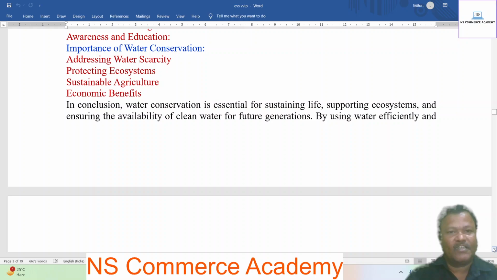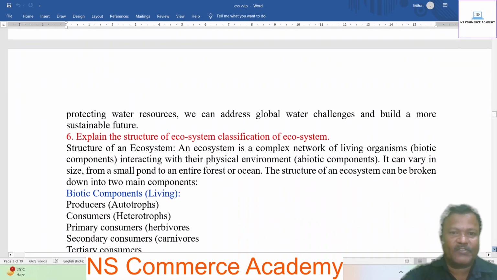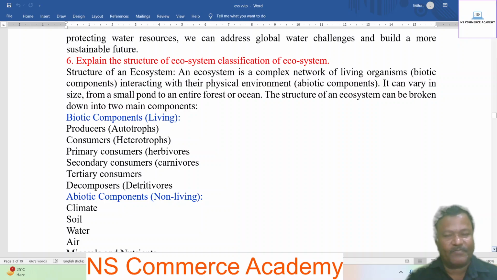In conclusion, water conservation is essential for sustaining life, supporting ecosystems, and ensuring the availability of clean water for future generations. By using water efficiently and protecting water resources, we can address global water challenges and build a more sustainable future.